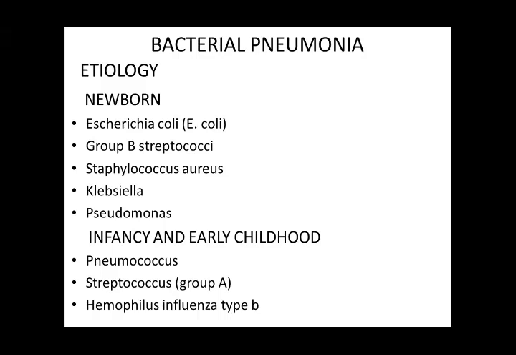In infancy and early childhood, in small children, the major cause is pneumococcus, then Streptococcus group A, and then Haemophilus influenzae type B. But Haemophilus influenzae type B is more common under 4 years of age. Pneumococcus and Strep are more common after 5 years of age.